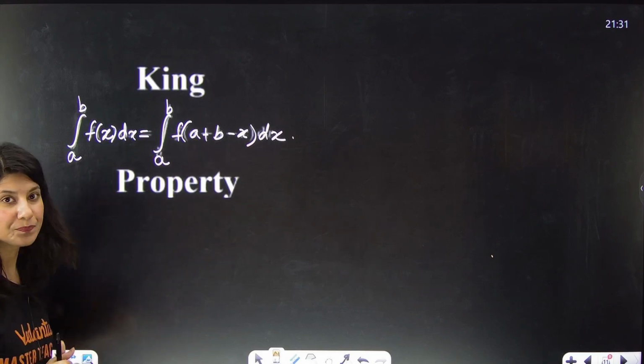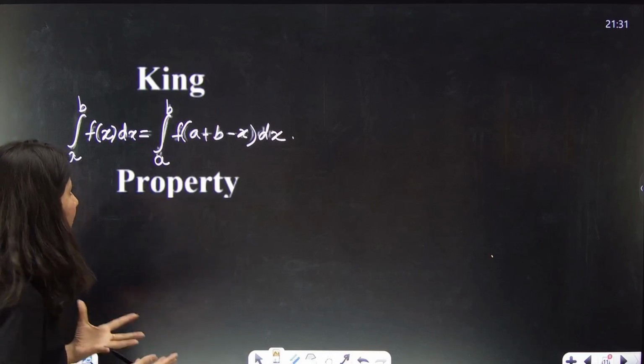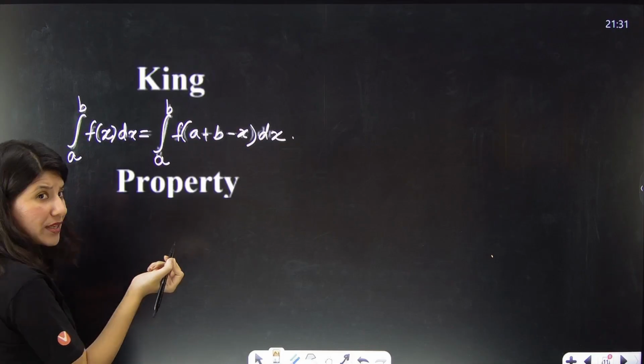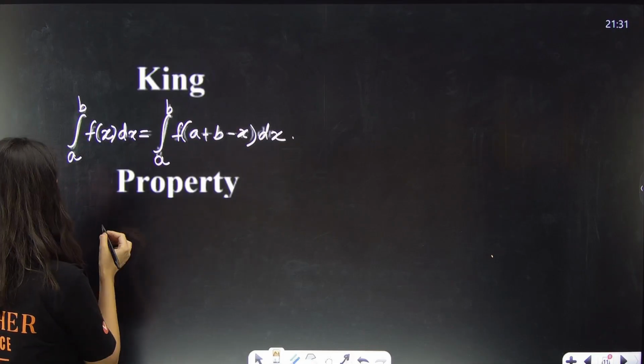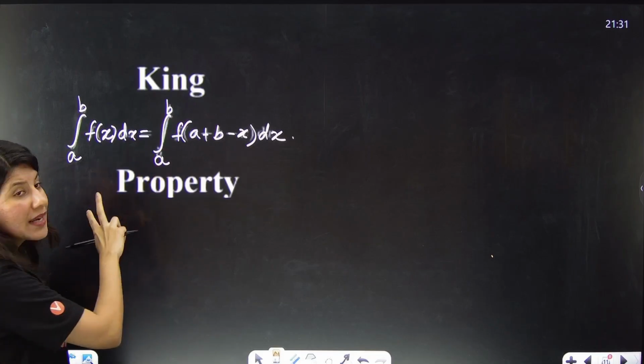And there is one very important shortcut as well. Suppose you're getting any question wherein the denominator becomes exactly same even if you apply this property.